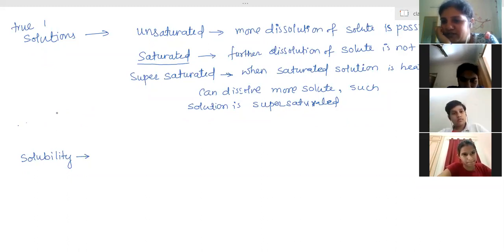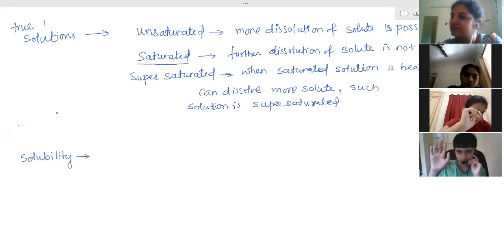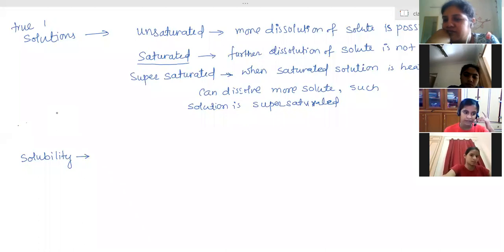Avraj? Ma'am, when the amount of solute is more than the solvent. Ma'am, is it the amount of a particular substance in a solution? Yes. Your exact difference.